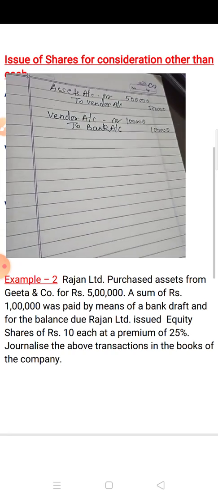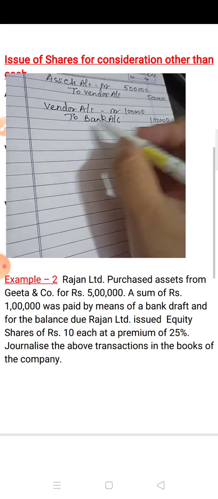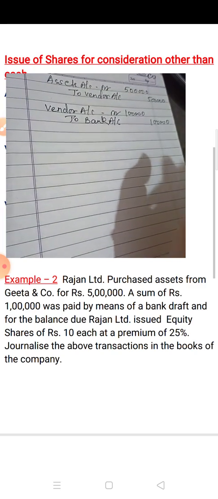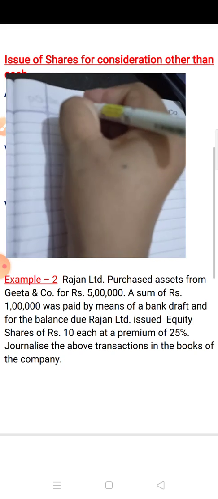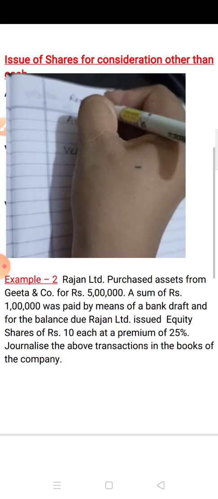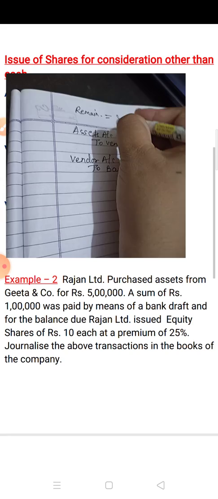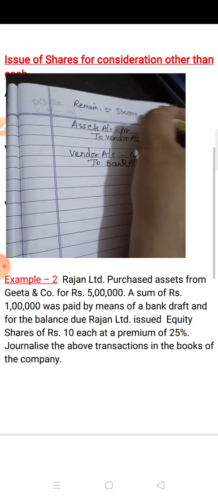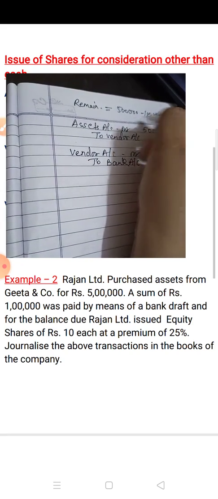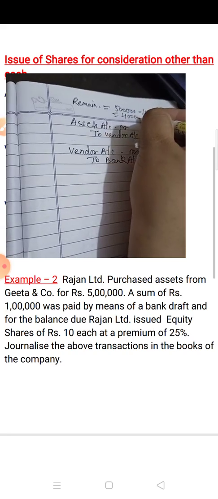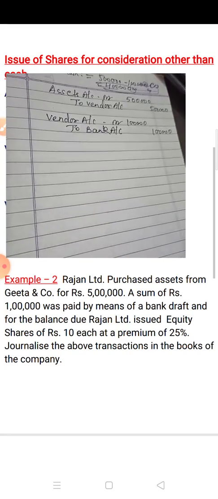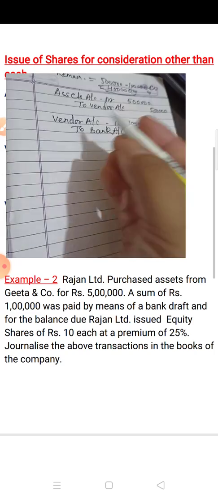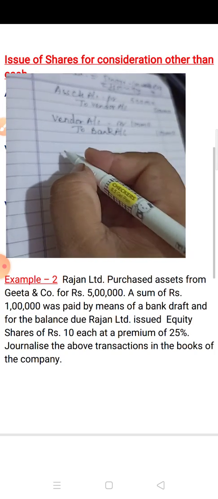Now what is the remaining amount? See, this amount is completed. Now check the remaining amount. Here the remaining amount is 5 lakh minus 1 lakh. So the remaining amount is 4 lakh. Now this 4 lakh amount you have to pay as an issue of equity share.